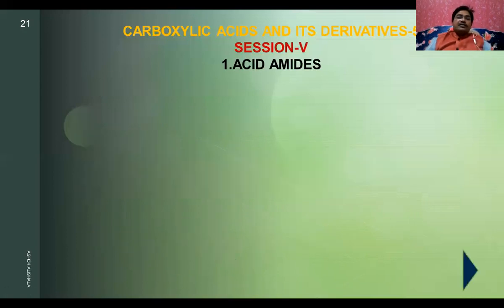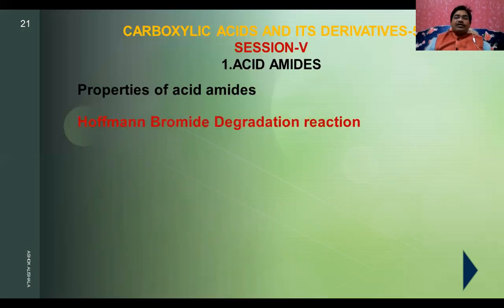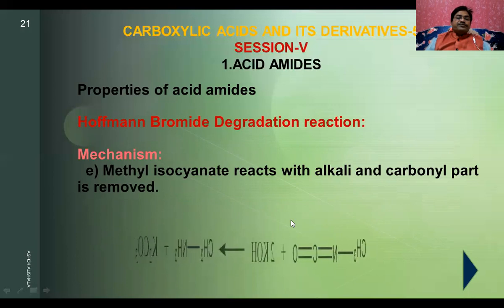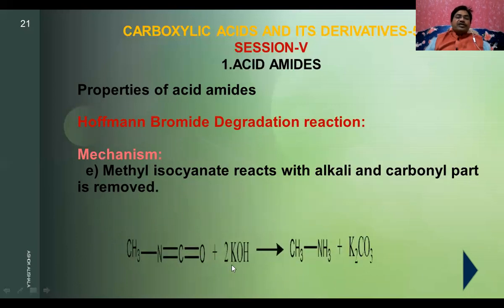Now let us see what happens in the third step. The ketene, whatever is formed in the second step, will undergo hydrolysis. The methyl isocyanate reacts with alkali and the carbonyl part is removed. See, this is the methyl isocyanate in presence of potassium hydroxide, and you will get the methylamine. This is NH2, and you will get methylamine and potassium carbonate is formed. This is not NH3, this is NH2. Methylamine is formed.